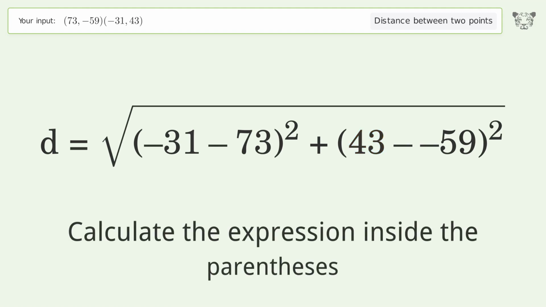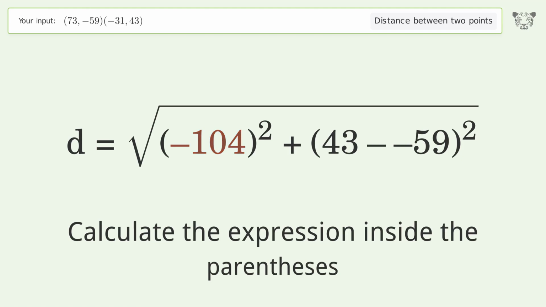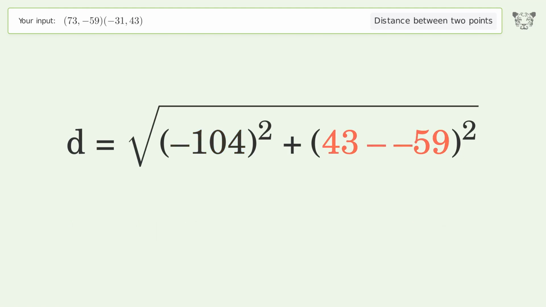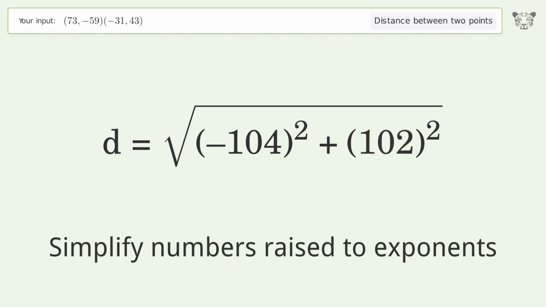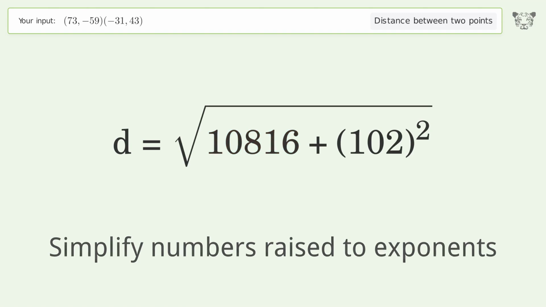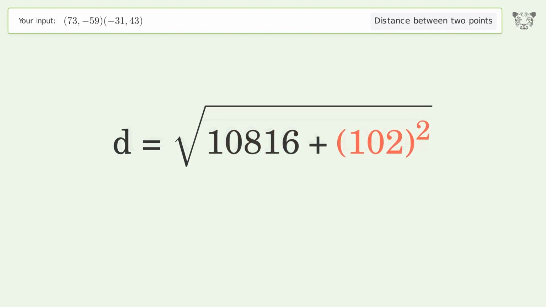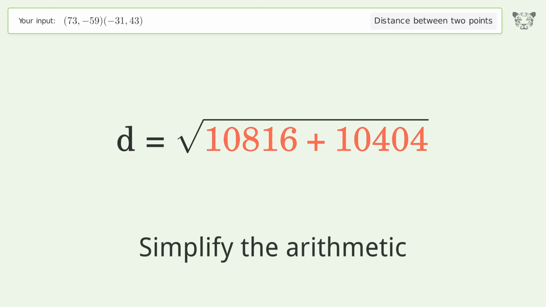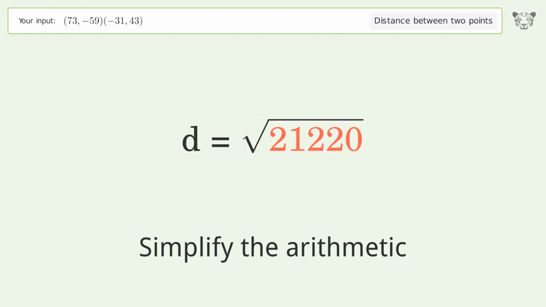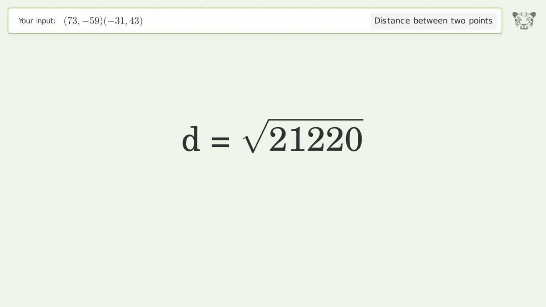Calculate the expression inside the parentheses. Simplify numbers raised to exponents. Simplify the arithmetic. And so the distance between the 2 points is the square root of 21,220 or 145.671.